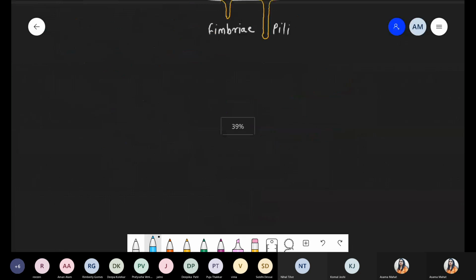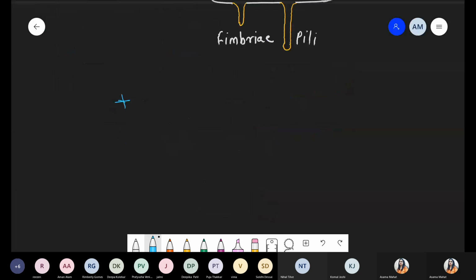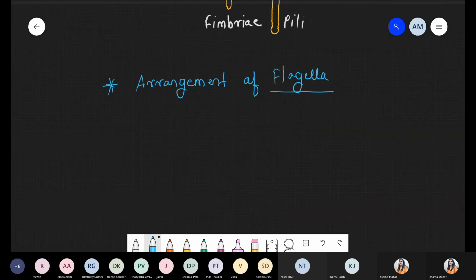Next part, write down the title: arrangement of flagella.